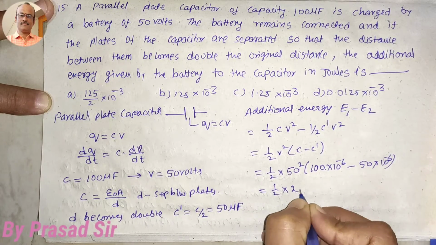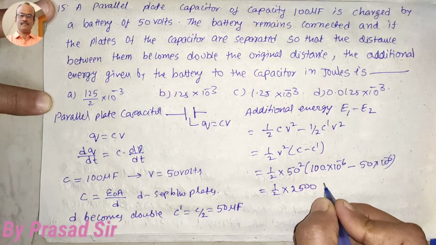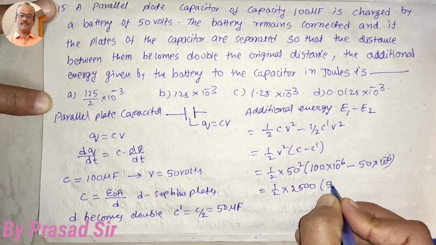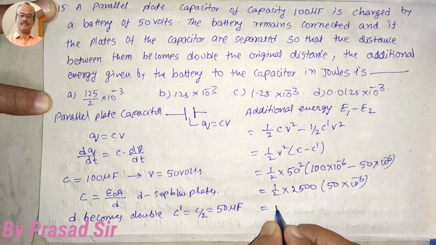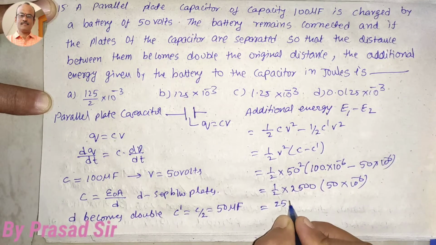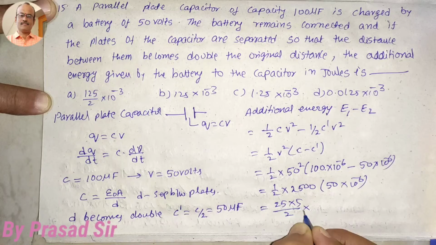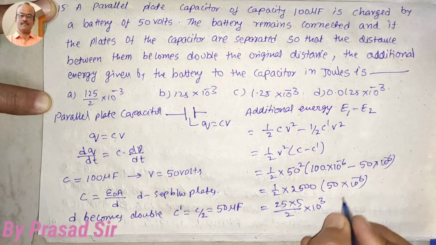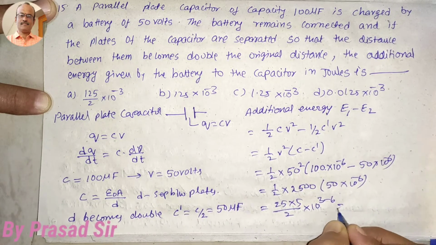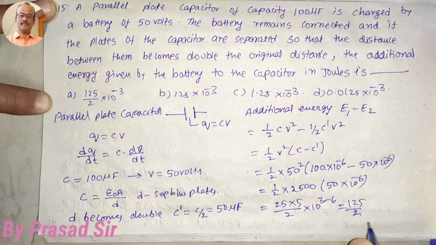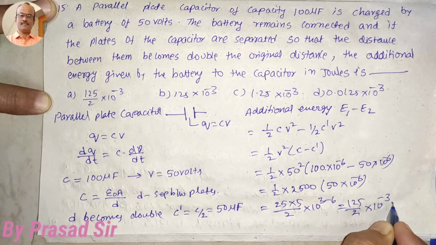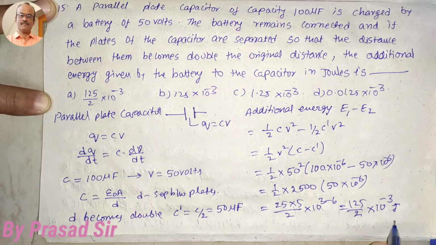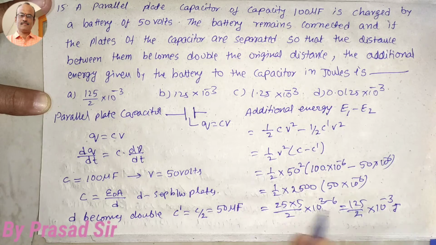So 1 by 2 into 2500, 100 minus 50 is 50 into 10 to the power of minus 6. So 25 into 5 divided by 2 into 10 to the power of 3, here minus 6, is equal to 125 divided by 2 into 10 to the power of minus 3 joules. That is the amount of additional energy. So which option is correct here? Option A is correct.